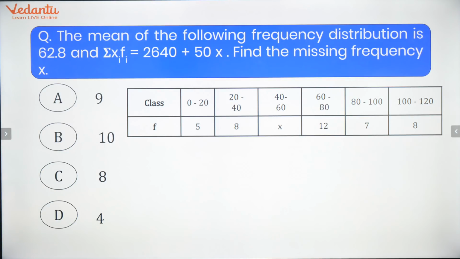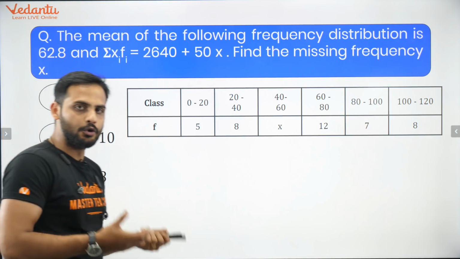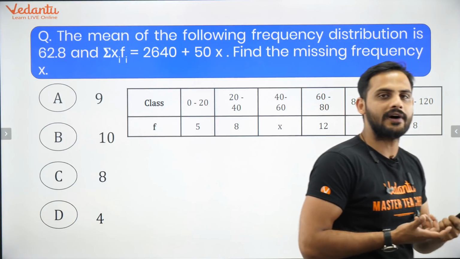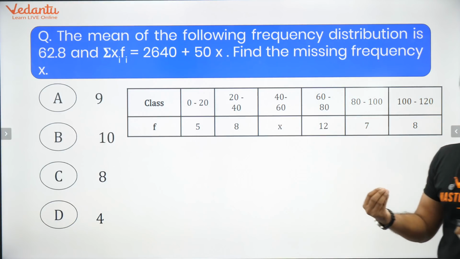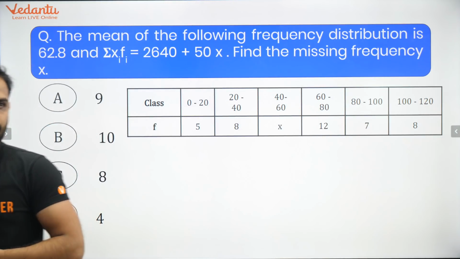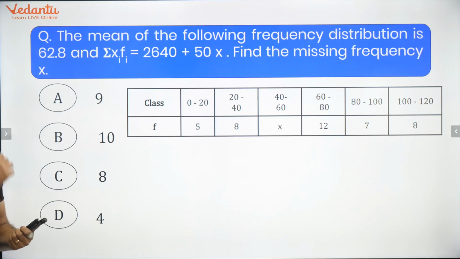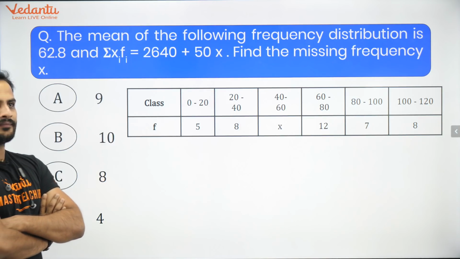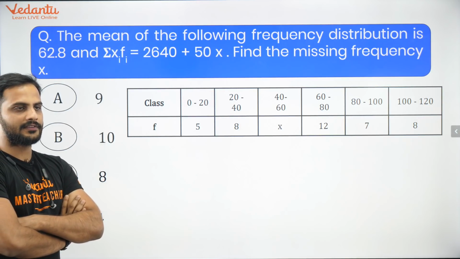Whenever the data is given as grouped data, you need to find the class mark, and then you will go further. So find the class mark, then solve this question. Let's see how many of you will be able to give me the correct answer. Yes, this is from CBSE only.